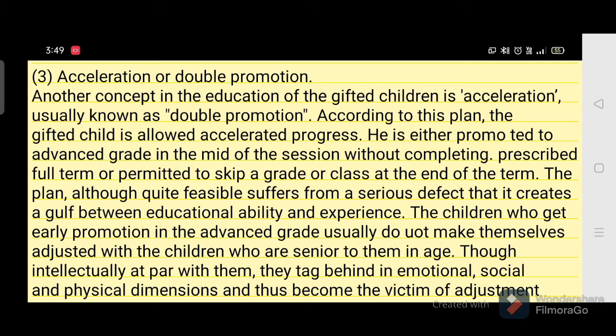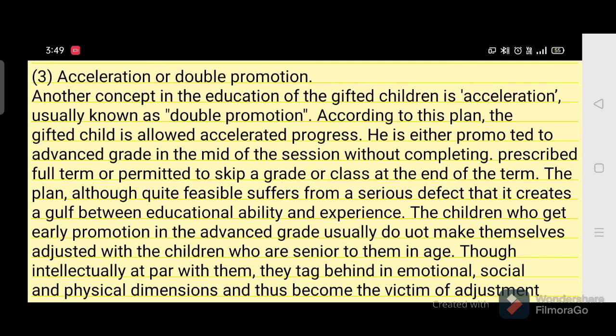He is either promoted to an advanced class or advanced grade in the middle of the session without completing the session, or he can be given a double promotion at the end of the academic year.